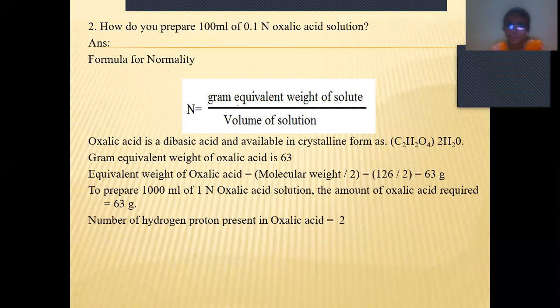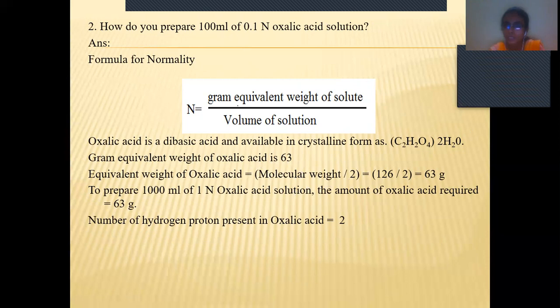Oxalic acid is mainly available in the dibasic form, in the crystalline form. So its molecular formula is C2H2O4 and two water molecules, 2H2O, means 2 water molecules. So the gram equivalent weight of oxalic acid is 63. How? The molecular weight of oxalic acid is 126.